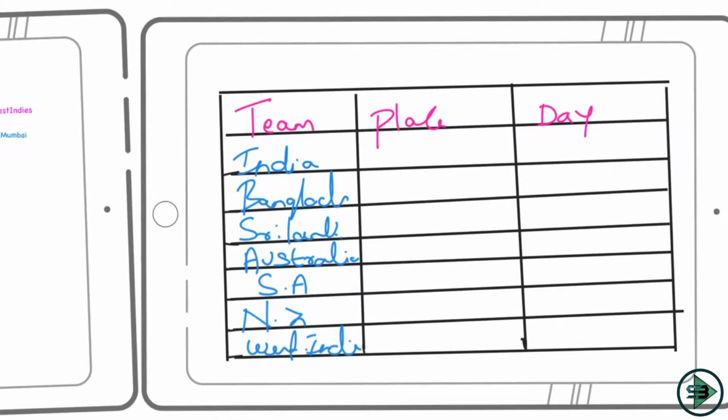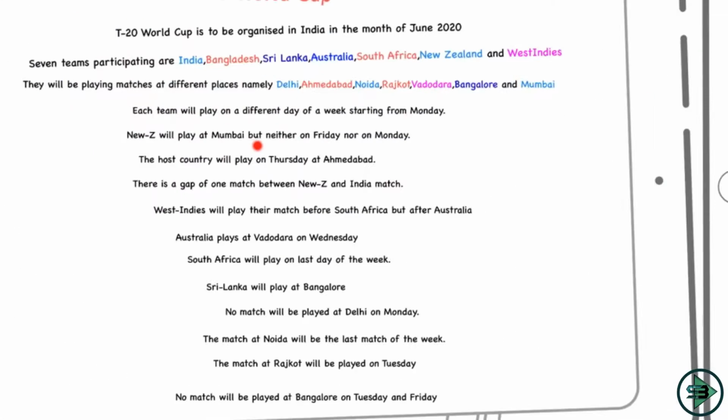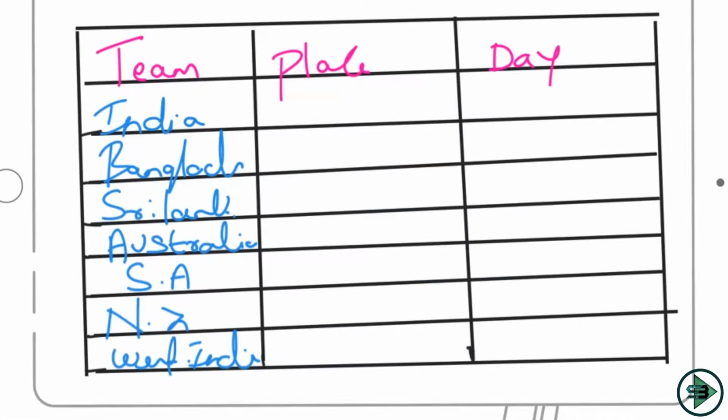So we'll start from here because we have stopped there. New Zealand will play at Mumbai but neither on Friday nor on Monday. So New Zealand will play at Mumbai. Let's fill that in now. New Zealand will play at Mumbai, but it will be neither on Friday nor on Monday. So I write not F, M, which means in this row I cannot have a Friday or a Monday. Okay, let's read the next statement now.